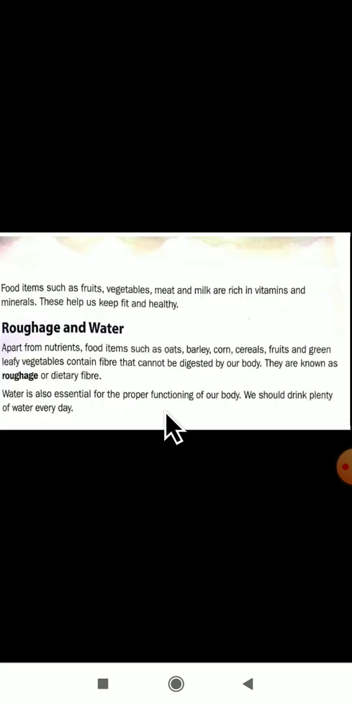Then which are the sources of vitamins and minerals? Fruits, vegetables, meat and milk. These are the sources of vitamins and minerals.